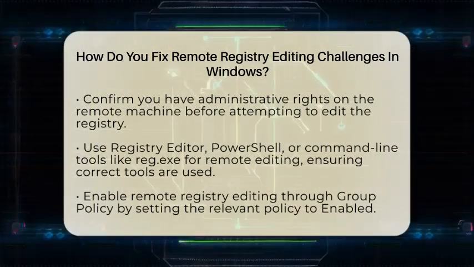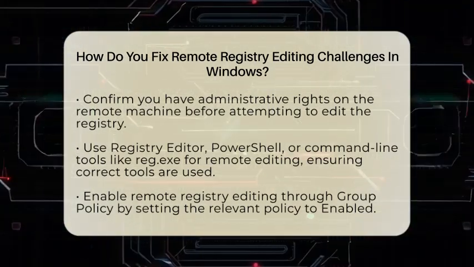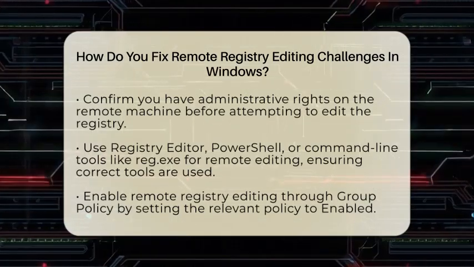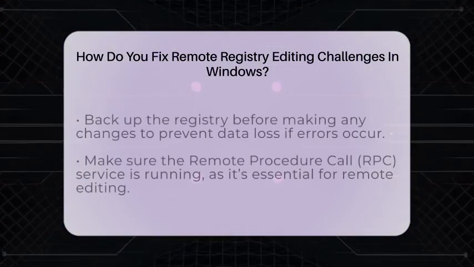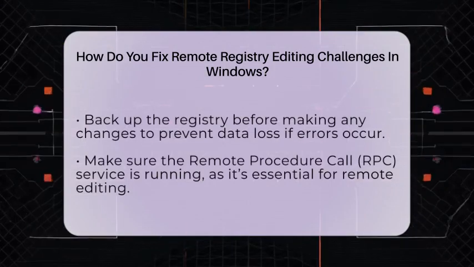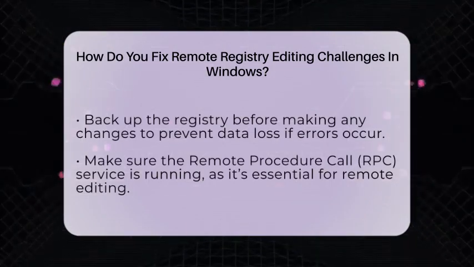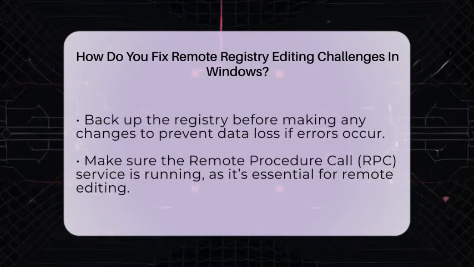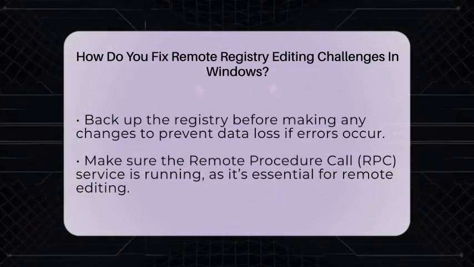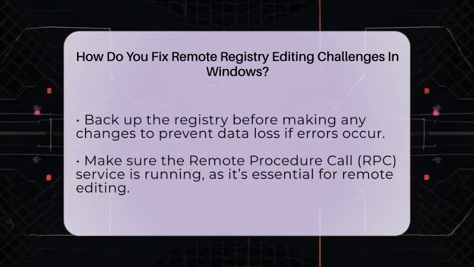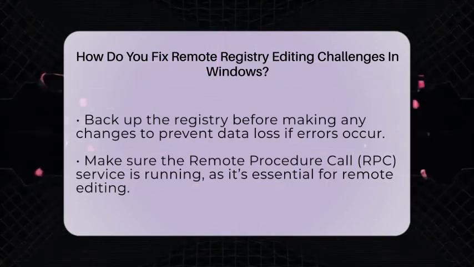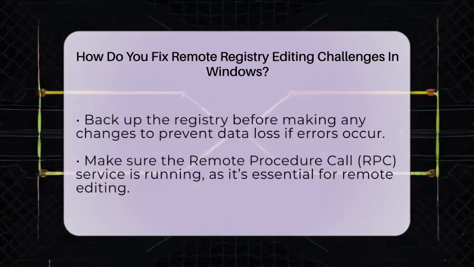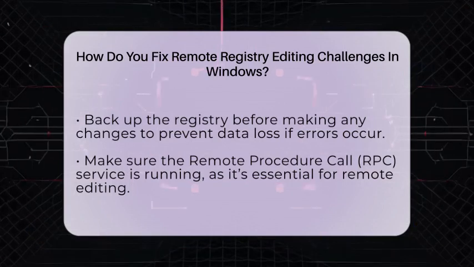Sometimes, remote registry editing is disabled through Group Policy settings. To enable it, open the Group Policy Editor by typing gpedit.msc, navigate to Computer Configuration, then Administrative Templates, then System, and finally Remote Registry. Set the policy to Enabled. You can also modify the registry directly by setting specific keys if Group Policy isn't available.